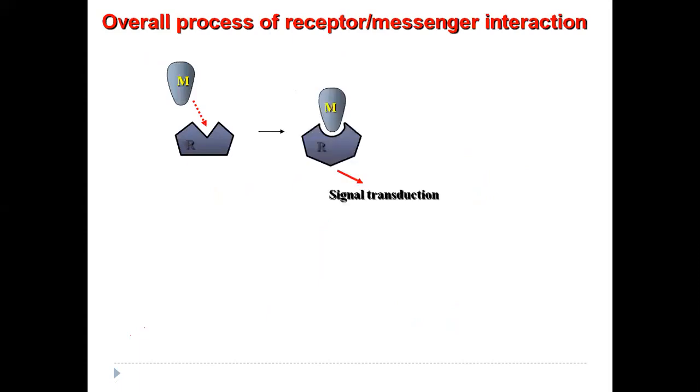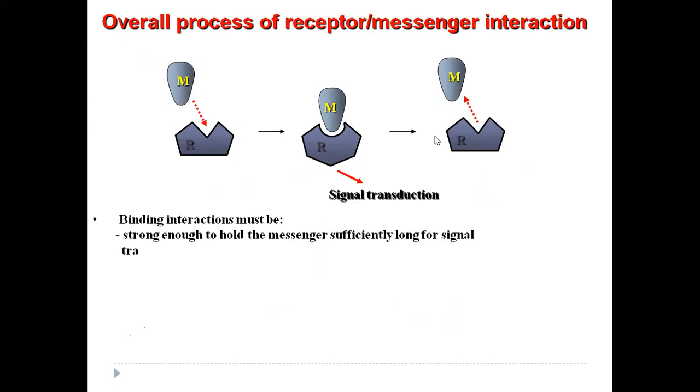So this is the overall process. Again, it is the same diagram that is showing the induced fit. See here, the messenger is binding with the binding site of the receptor. There is a signal transduction, and there is an induced fit here. After signal transduction, the messenger is leaving the binding site of the receptor, and the receptor's shape is not undergoing any change. So binding interactions must be strong enough to hold the messenger sufficiently long for signal transduction to take place. And remember these points. They should be weak enough to allow the messenger to depart.